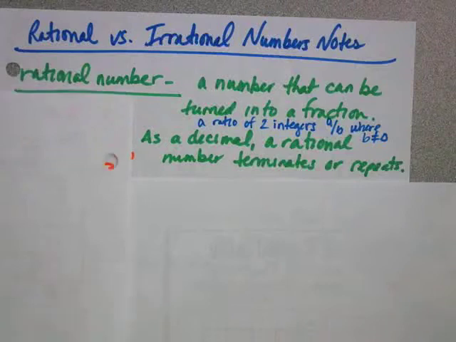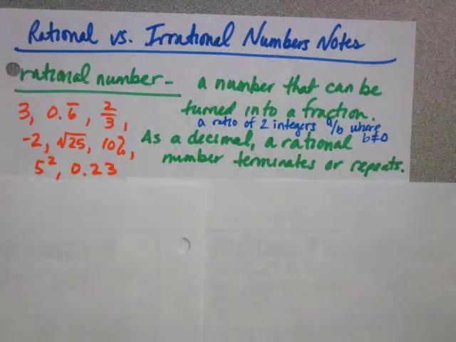So some examples of that would be 3. That's a rational number. 0.6 repeating, so that's 0.666 and so on. 2/3, because that's 0.6 repeating actually. -2. The square root of 25, which means what number times itself is 25, which is 5. 10%. 5 to the second power, which is 25, or 0.23. That's a terminating decimal as well.